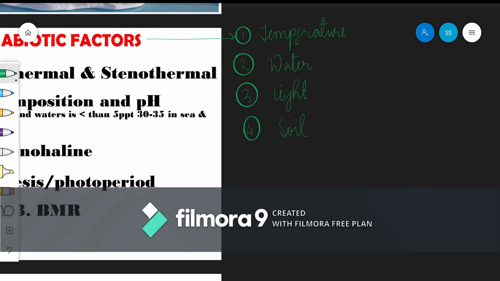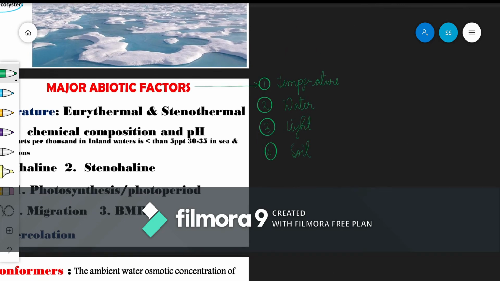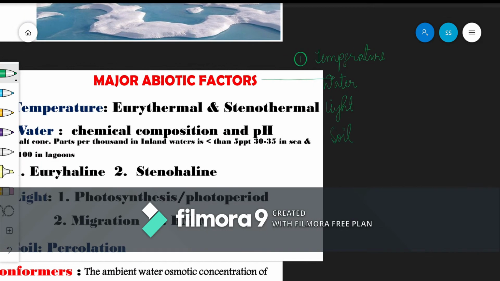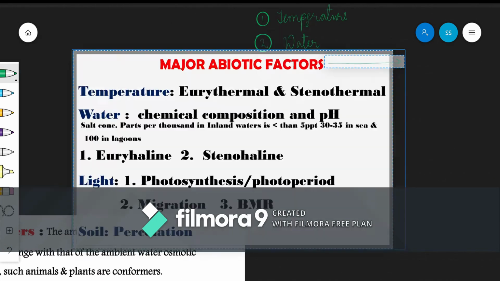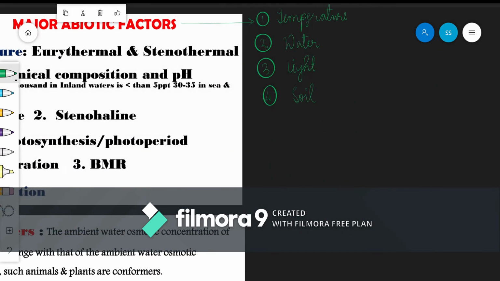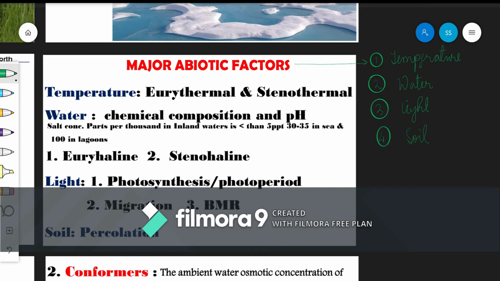Let's discuss in detail each abiotic factor. Now temperature, as I have already said, is a very important and most determining ecological factor. What's important to know is that near the poles, the temperature will be less. This is our Earth, this is the North Pole, this is the South Pole, and this is the equator.